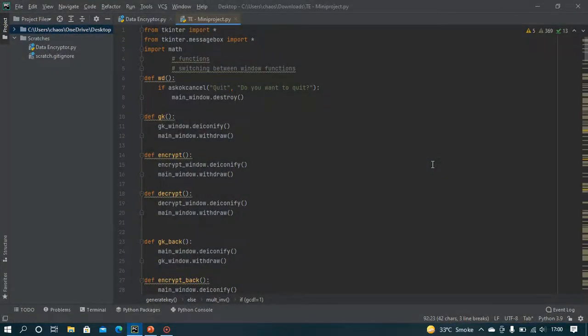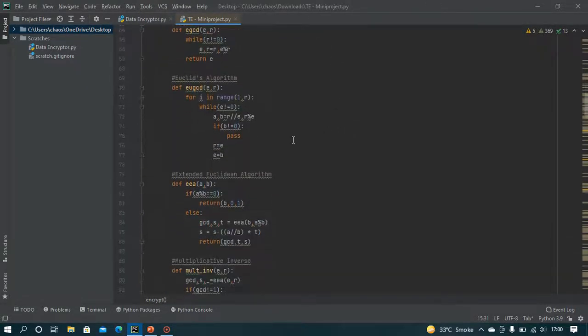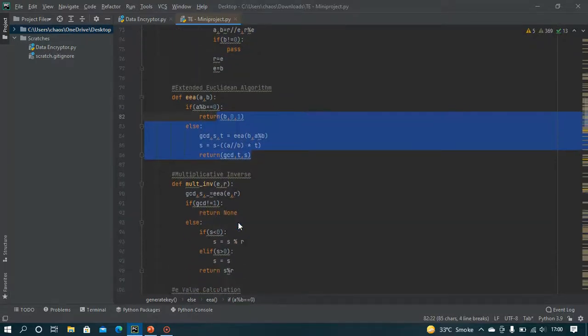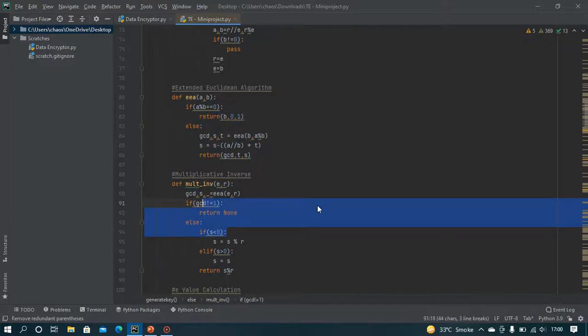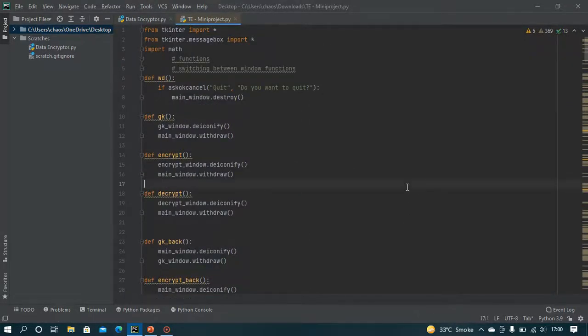As you can see, we have created the complete project in Python itself and we have inserted a few modules. Among them, tkinter is one of them. The function of tkinter is to create a sustainable GUI library. We have also inserted a few mathematical algorithms for better recursion functions and loop creation, that is Euclid's algorithm, extended Euclidean algorithm, multiplicative inverse, and many more. Now let me just run it.